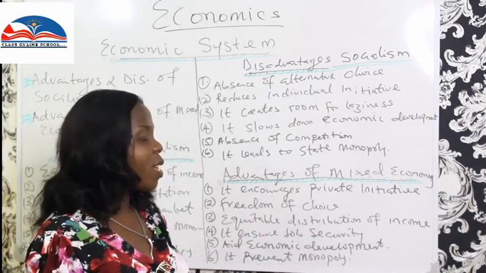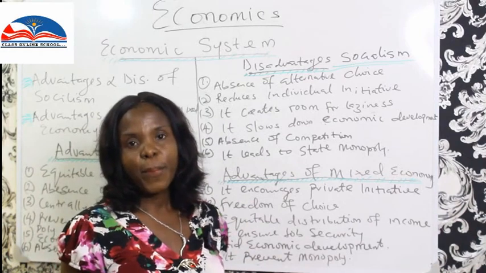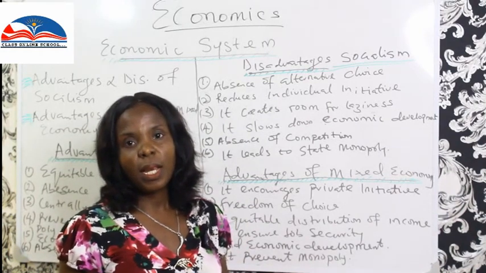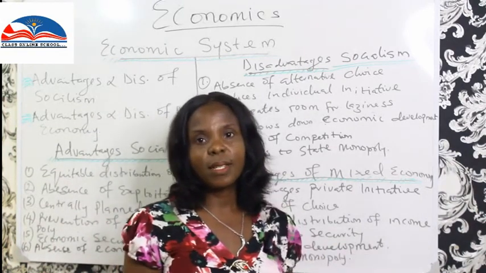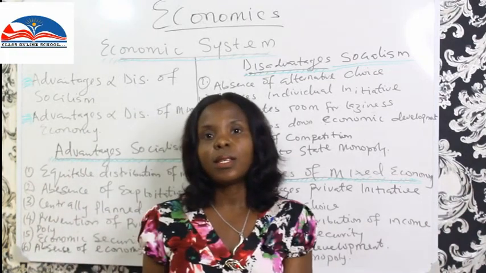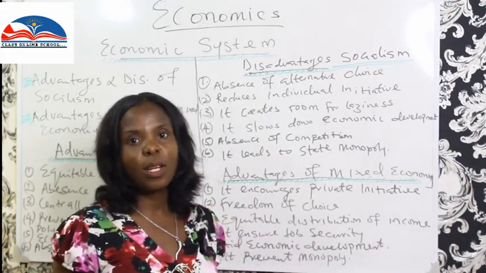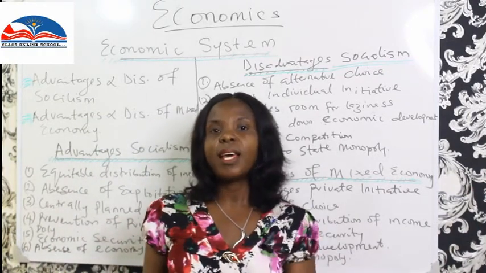Equitable distribution of income. Everybody shares in the cake. Private, public. The private sector can absorb some persons and they earn salaries and wages. The government sector, or the public sector, employs some persons and they earn wages.